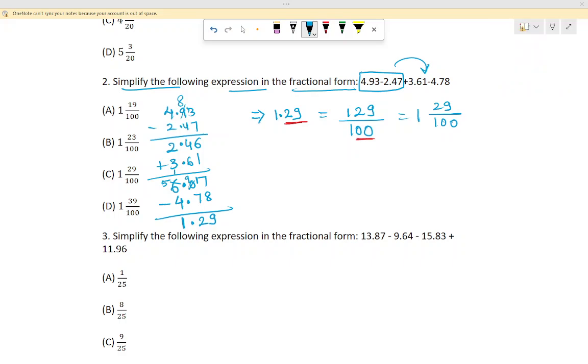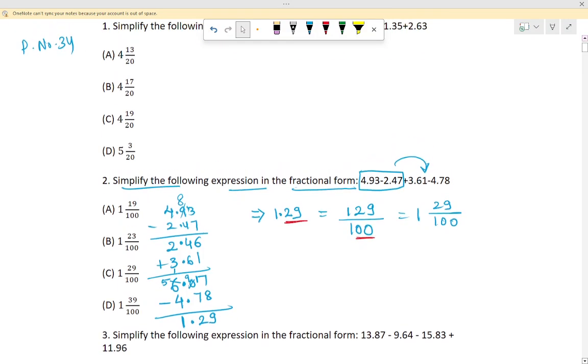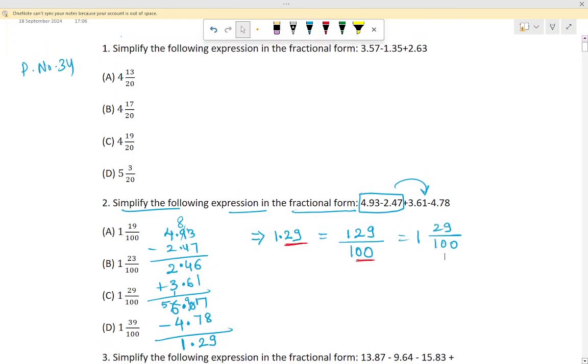Verify that. Okay. So see here, first question, right? So here the first question is also the same as the second question. Okay. So it is very easy. Same, in the fractional form we have to write. So this answer is how much? 3.57 minus 1.35. We have to do this one first. Right? So what will it be? Answer. Okay?